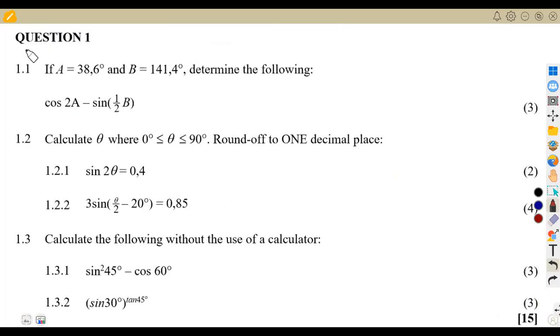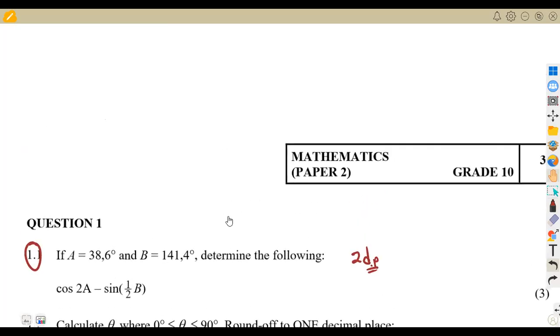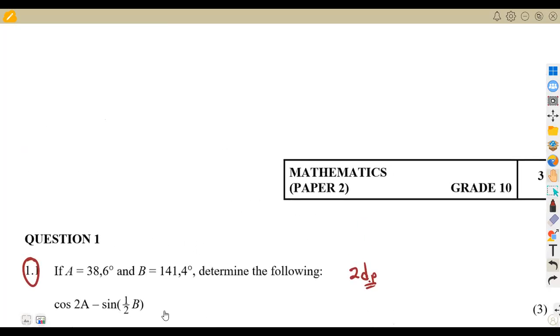This is the first question. Question number 1, having a total of 15 marks. So what are we given in this case? 1.1. We are given the angle A, this is our part of trigonometry. We are given the angle A and the angle B, determine the following. Take note here, we are not given how to round off our answers, so we use the one that we are given in the instructions. Remember, on our instructions, we are supposed to round off our answers to two decimal places unless we are told otherwise. In this case, we are not given anything, so we are going to use two decimal places.